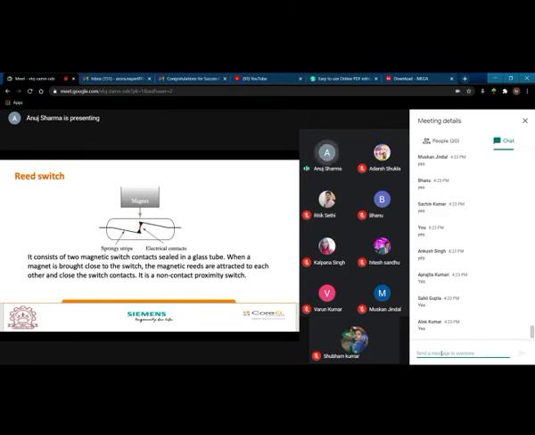When a magnet is brought close to the switch, the magnetic reeds are attached to each other and you will have a flow. This electrical contact is going to be connected. This is a closed contact now, and the electric current will pass. So when the electric current passes, that means it is going to sense the proximity of a magnet, and this magnet is inside the piston of the pneumatic cylinder.